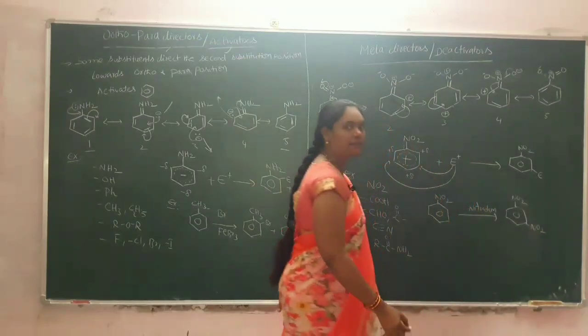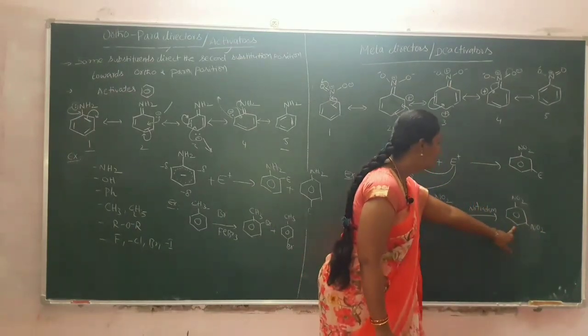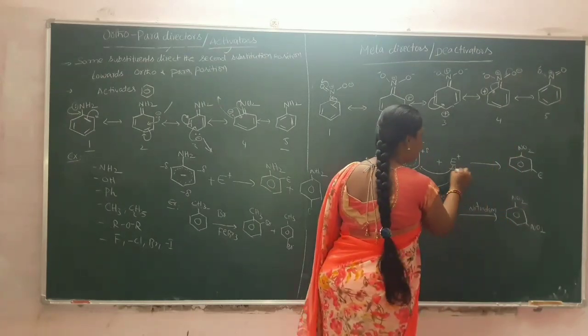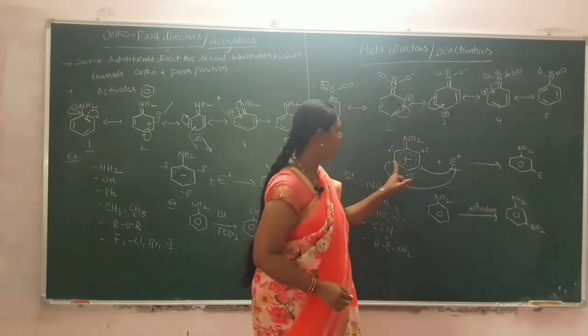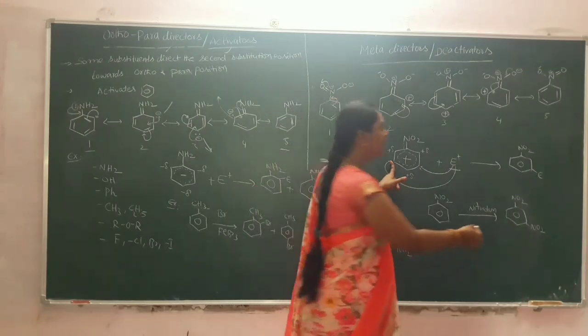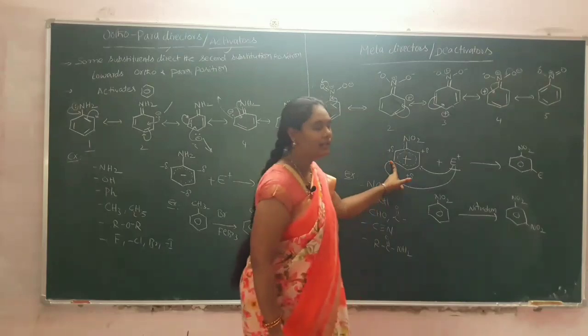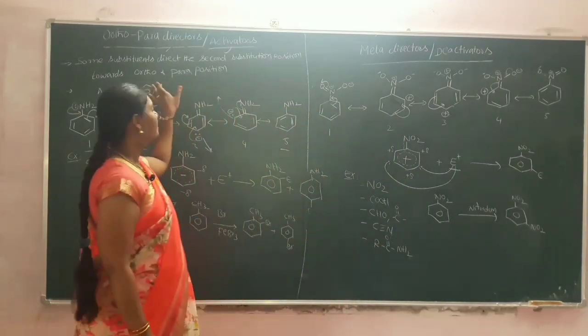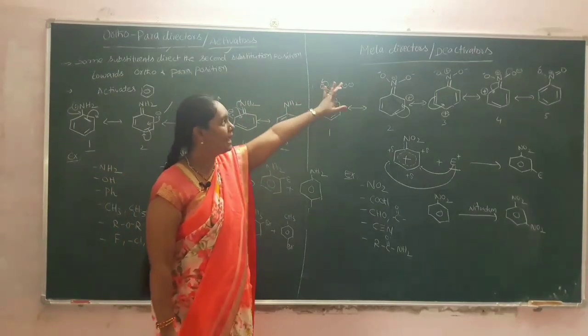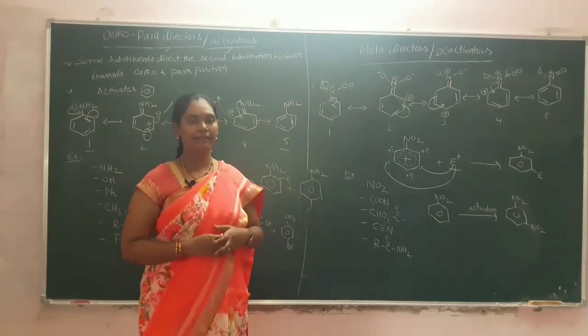That means for nitrobenzene, the electrophile will attach at the meta position to give the disubstituted product. So this is regarding ortho para activators, and meta directors, also known as deactivators.